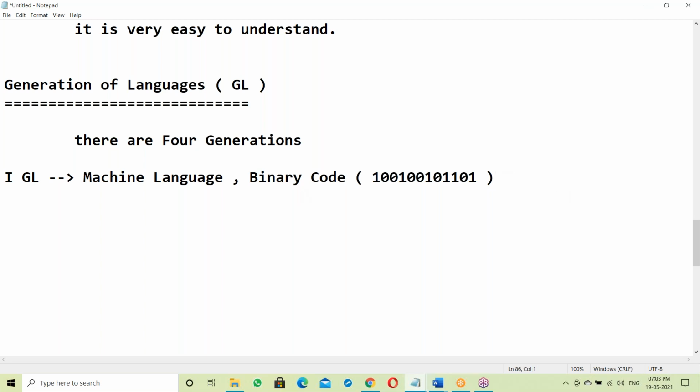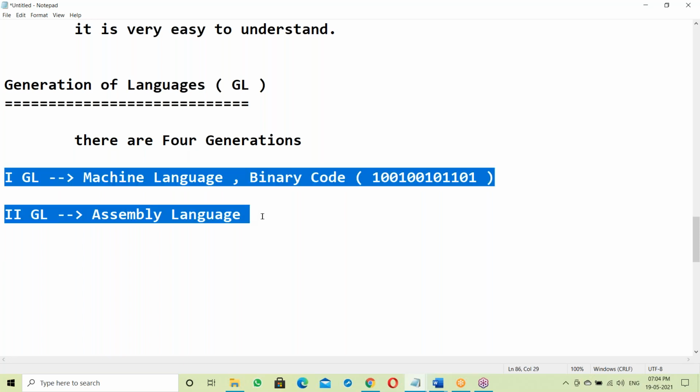First GL is done. Next, second GL is assembly language. These two are used by the computer internally.